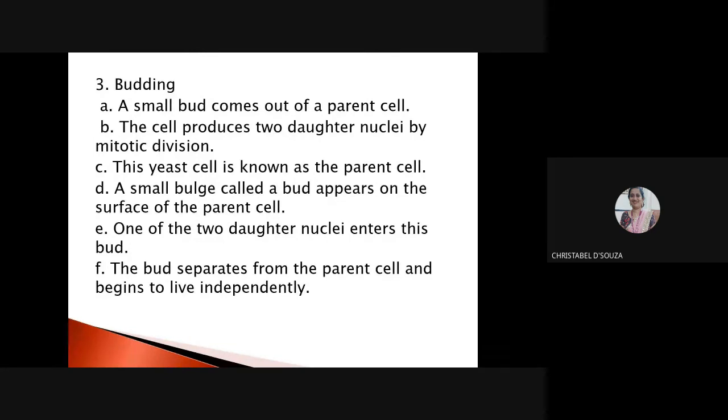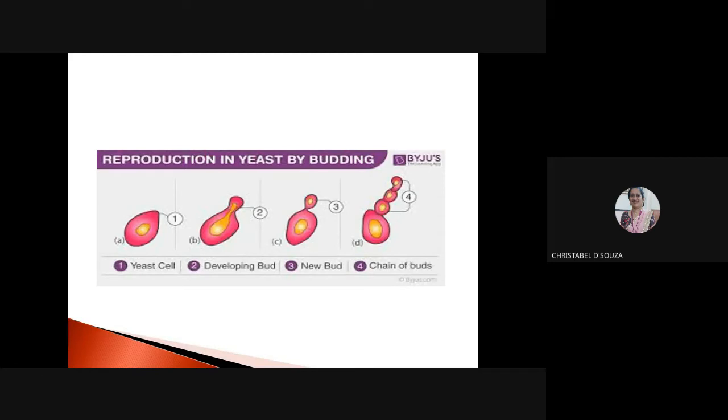Budding is seen in unicellular organisms. We talk about budding in yeast. We have seen yeast multiplying; we can observe it under the microscope. What happens is, first, this is my yeast cell, it forms a small bud. Now, a small part of the nucleus moves into that bud and a part of the cytoplasm follows it. A chain of buds is formed, and it separates out and gives you a new organism, that is the yeast.